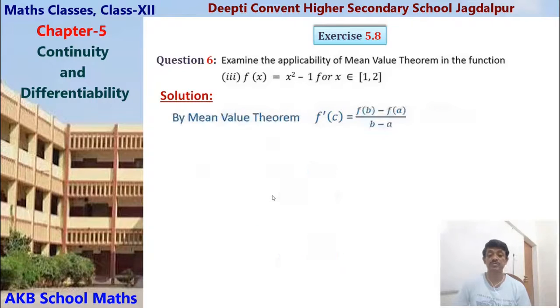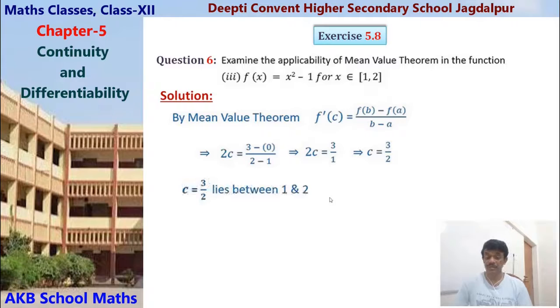Now put these values in the mean value theorem condition. By the mean value theorem, f dash c equals f(b) minus f(a) upon b minus a. Putting the values, 2c equals (3 minus 0) by (2 minus 1). Solving it, 2c equals 3 by 1, that is c equals 3 by 2, 1.5. This belongs to the open interval. c equal to 3 by 2 lies between 1 and 2, that is c belongs to the open interval (1, 2).